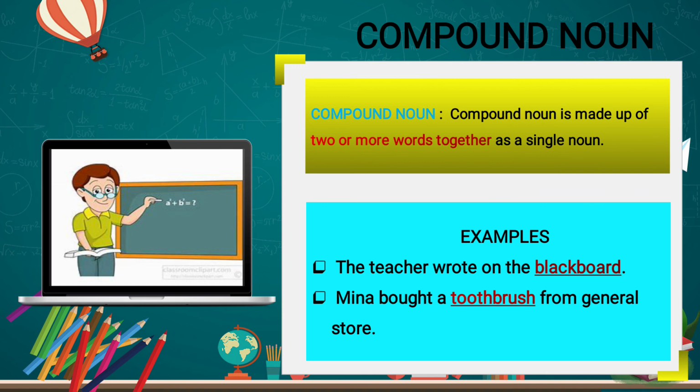Cupboard is there. Cup plus board is equal to cupboard. Sun plus rise is equal to sunrise. Sun is one word, rise is another word. When they join together, they will make one word, that is sunrise. Birth plus day is equal to birthday. Birth is one word, day is another word. They will join and make one compound noun, that is birthday.